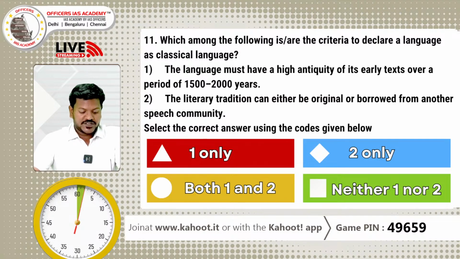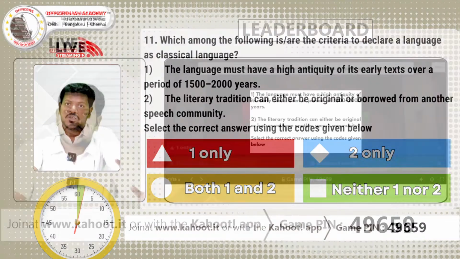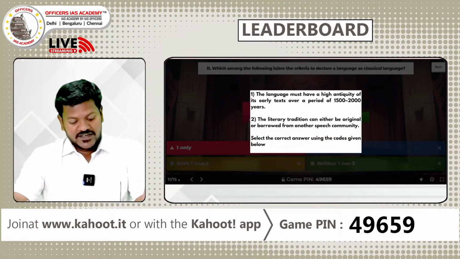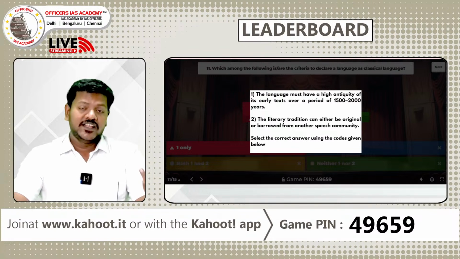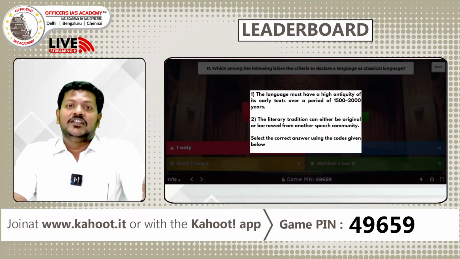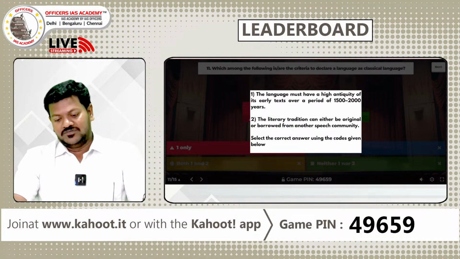Second, the literary tradition can either be original or borrowed from another speech community. That statement is wrong because the literature should be original and it cannot be borrowed from another speech community for becoming a classical language. For getting this classical language status, the literature should be original.